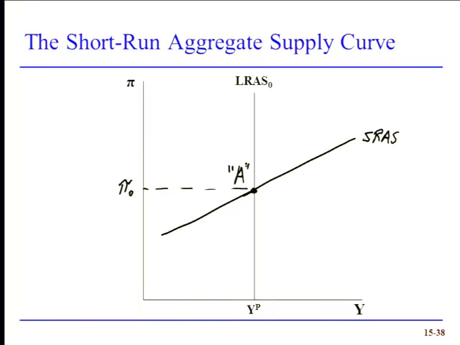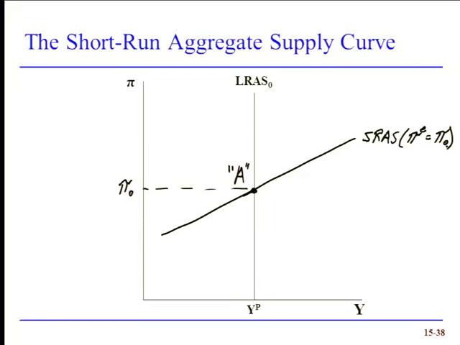The second thing that we should note here, if we're on the long-run aggregate supply curve, our Phillips curve analysis says that actual inflation will equal expected inflation. Right? That's a long-run condition. Actual inflation equals expected inflation. So remember that the short-run aggregate supply curve depends upon expected inflation. So when we draw a short-run aggregate supply curve, we also want to be very explicit about showing what our expected inflation rate is. So for this short-run aggregate supply curve, the expected inflation rate must be pi naught.